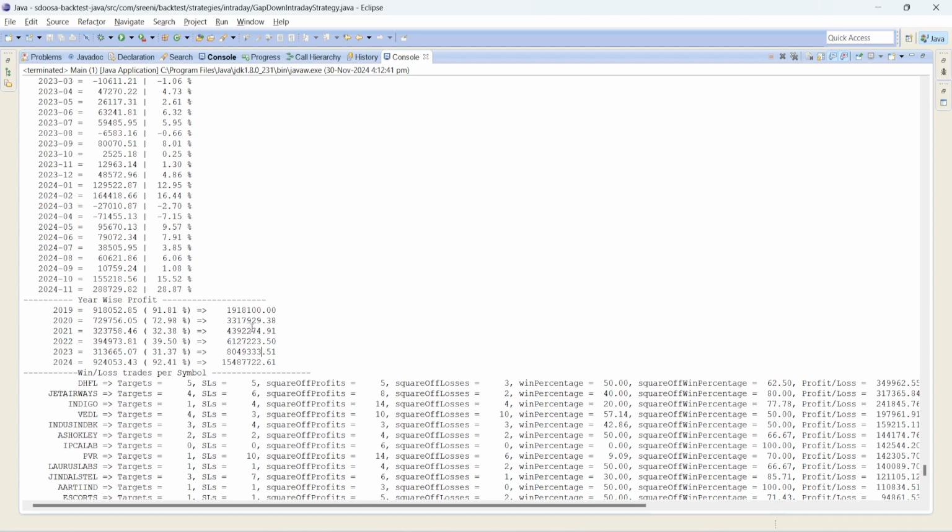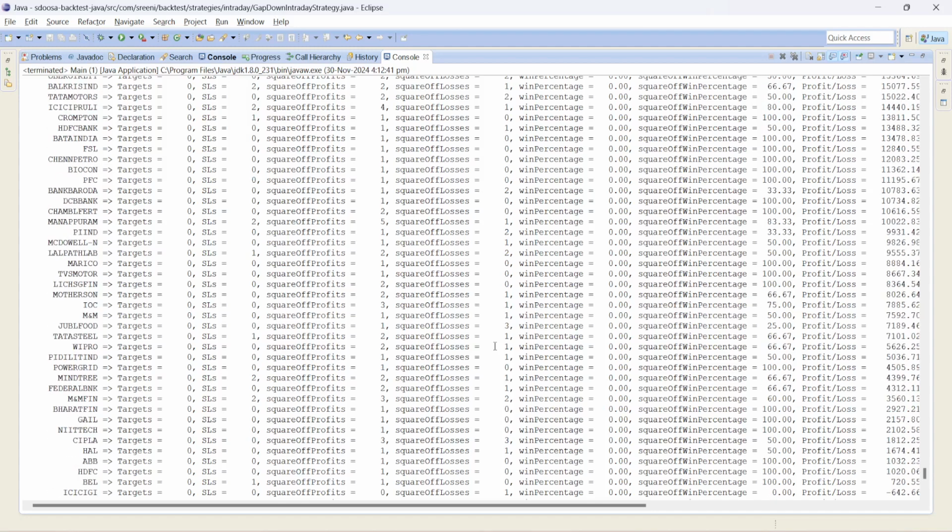If you consider the compounding, the 10 lakh has become 19 lakh after 2019, then 61 lakh after 2022. And after 2024, as on today, this 10 lakh would have become 1.5 crores in the last 6 years if we trade this strategy as per the rules mentioned. Of course, the execution comes into the picture, which is the main important one, which I'll discuss later.